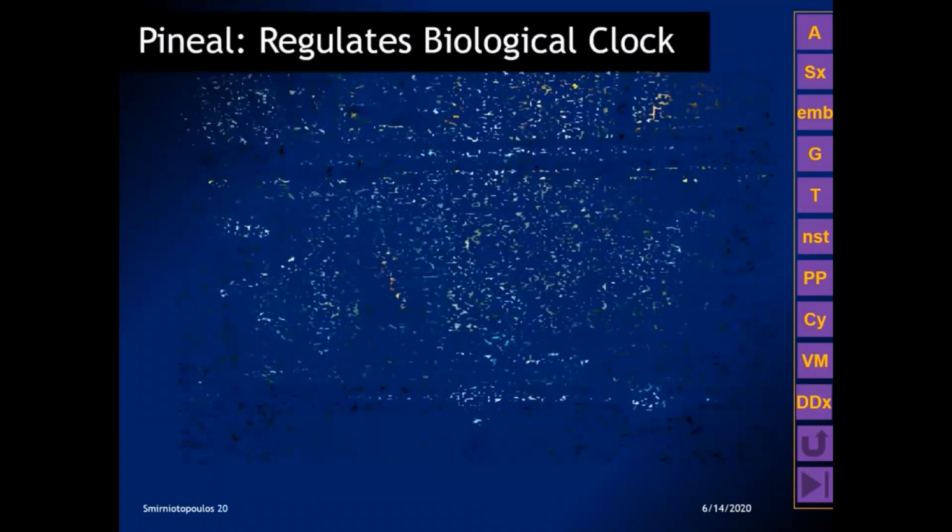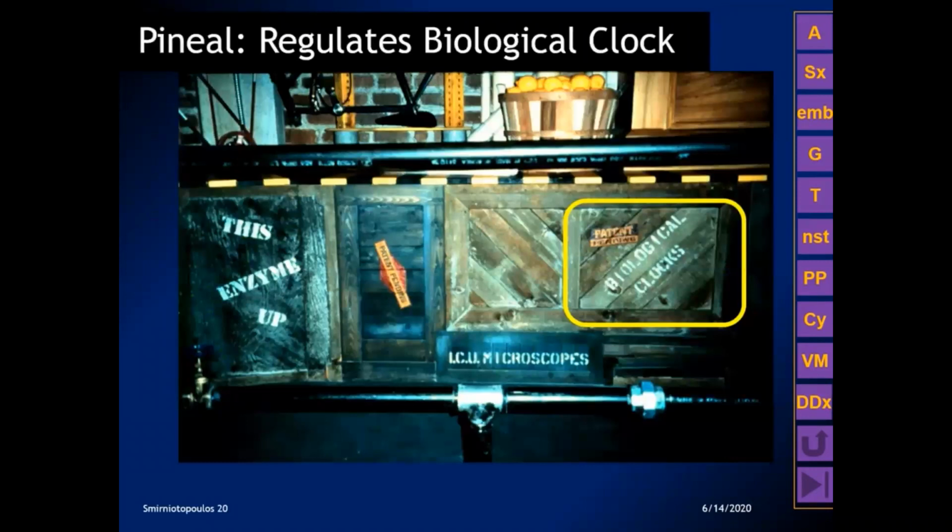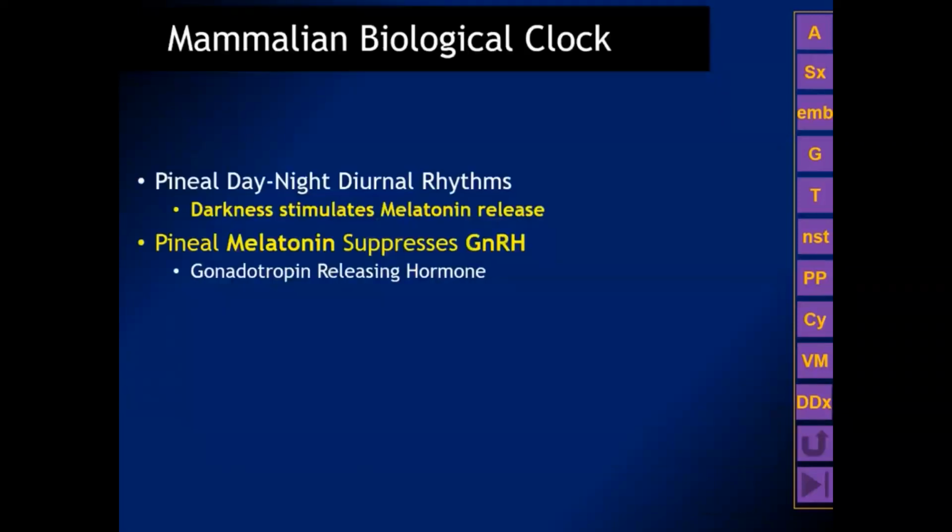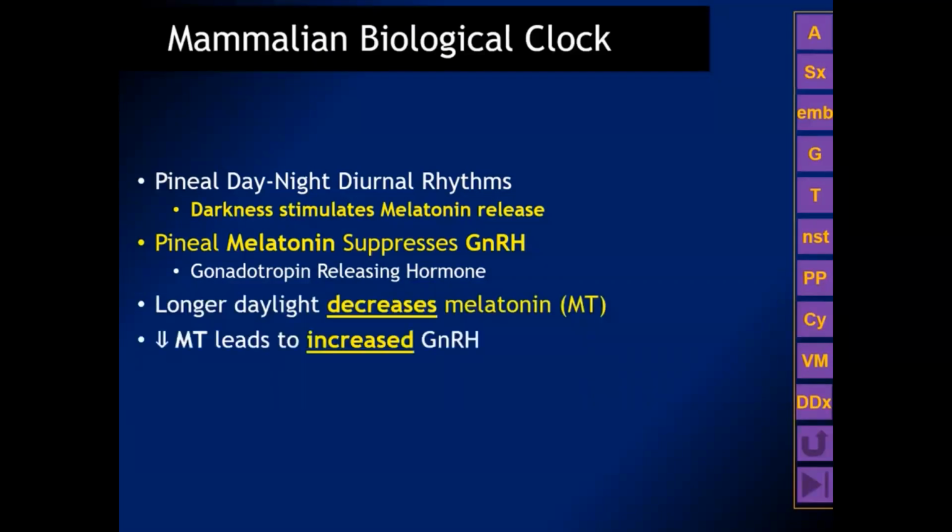What does melatonin do? Well, melatonin regulates the biological clock in all animals. In fact, melatonin is highly conserved throughout all animal and many plant species. The mammalian biological clock consists of diurnal rhythms in most animals. Darkness stimulates the release of melatonin. Pineal melatonin suppresses gonadotropin-releasing hormone. A longer daylight cycle decreases the overall amount of melatonin.